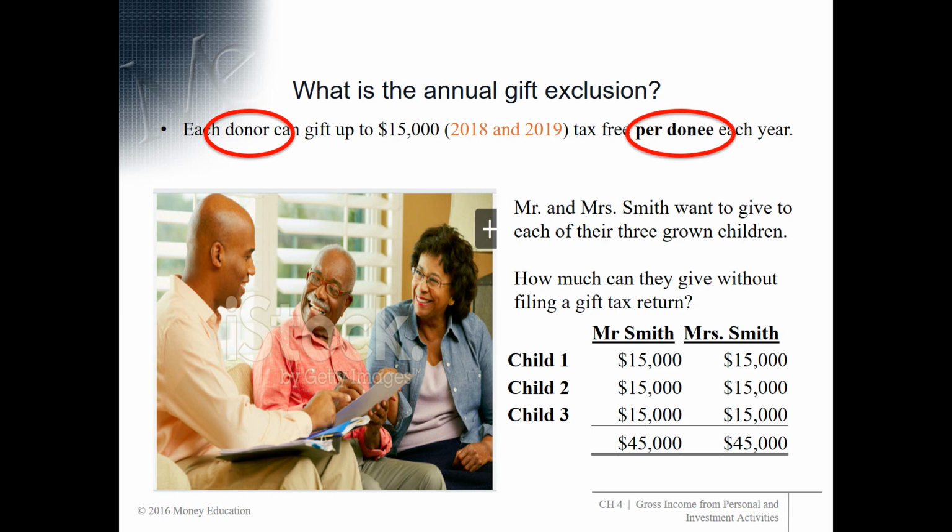Well, Mr. and Mrs. Smith, each donor can give each donee, each of their three children, $45,000. So this is a lot of money without even filing a gift tax return. And if those children are married, Mr. and Mrs. Smith could each give each spouse $15,000. So it adds up.